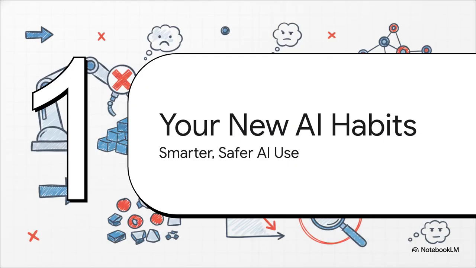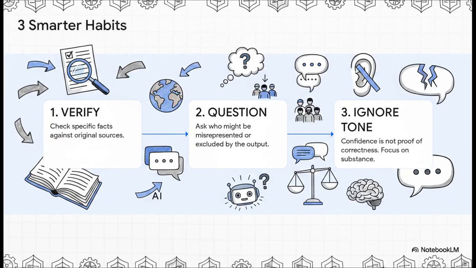So we've walked through the 3 biggest blind spots. Now, the solution isn't to just stop using AI. It's about using it smarter. And that all comes down to building a few simple but really powerful habits that put your judgment right back in the driver's seat. Let's recap these really quick.